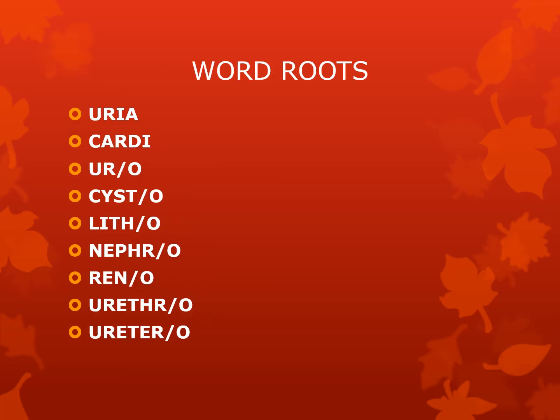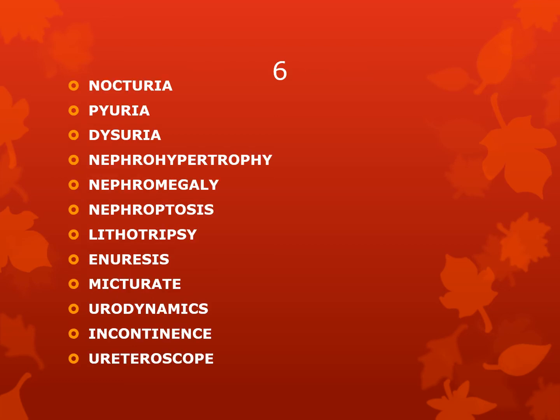Word roots: urea, cardi, uro, cysto, litho, nephro, reno, urethro, and ureter. Then we have some medical term words for chapter 6. First one is nocturia.